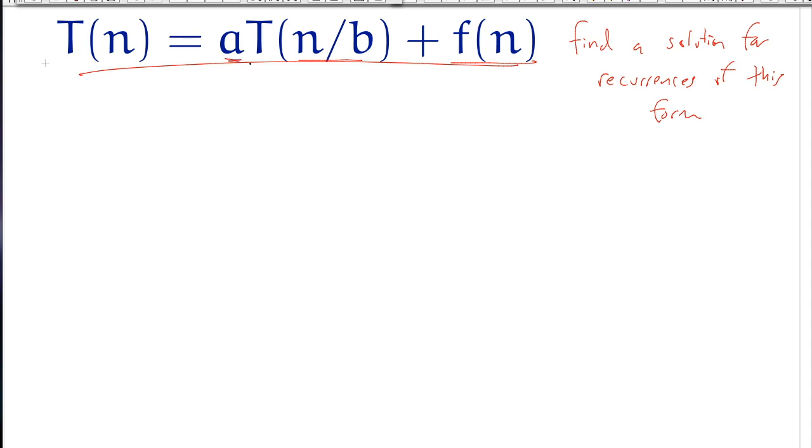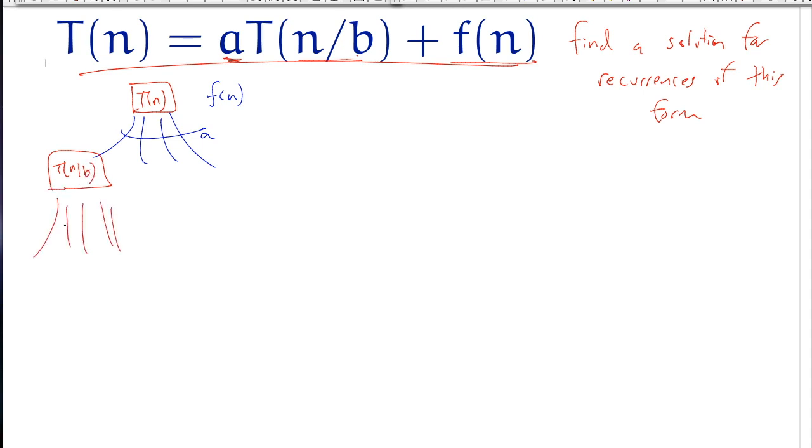Except, instead of using constants here, as I suggested earlier, we are just going to put in a, b, and f for these type of things. So let's go ahead and get started. Just like before, I'm going to create a little box right here to represent the amount of work that we're going to do for T of n, and that's going to be f of n right here, plus a different calls to boxes of size T of n over b.